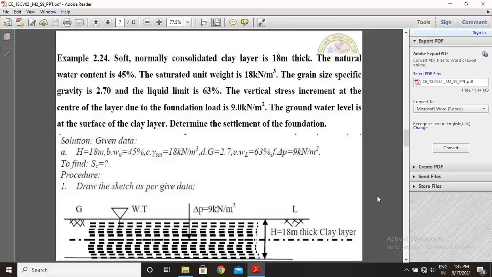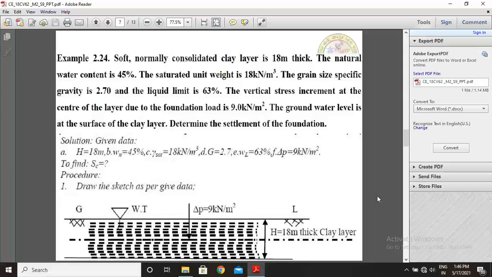This is the problem. Okay, I will read once again. A soft normally consolidated clay layer is 18 meter thick. The natural water content is 45%. The saturated unit weight is 18 kilonewton per cubic meter. The specific gravity is 2.7 and the liquid limit is 63%.